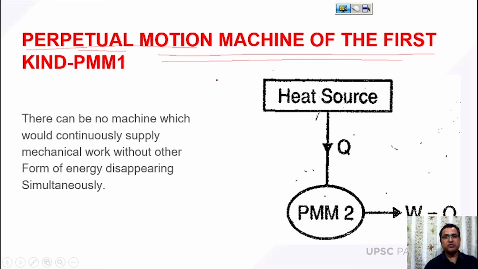The perpetual motion machine says that there can be no machine which would continuously supply mechanical work without consuming another form of energy simultaneously. So this is your perpetual motion machine of kind 1.